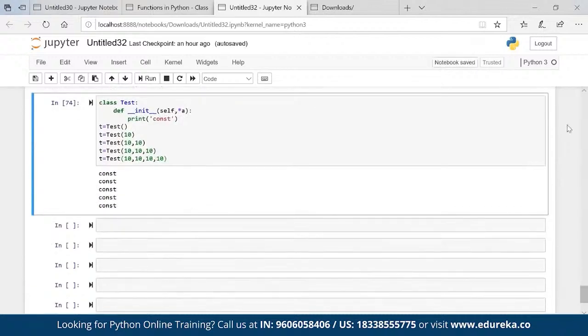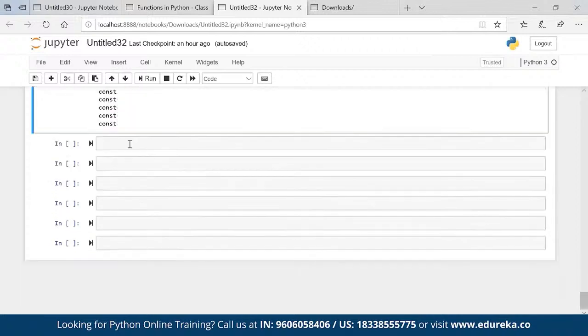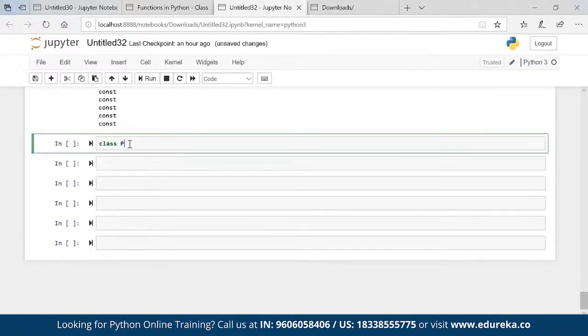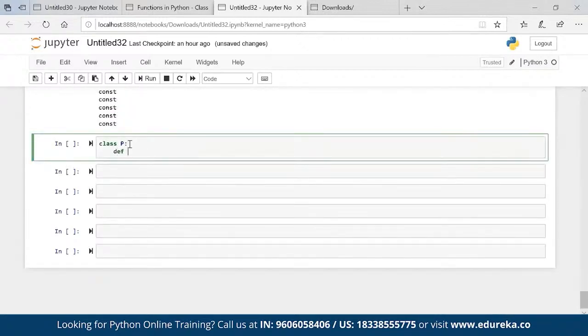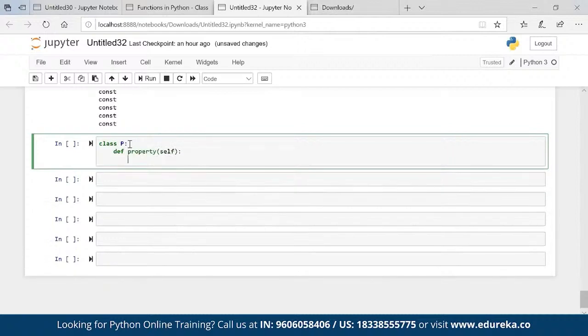Perfect. Now there is a concept of method overriding as well. Someone asked me what happens if a child has the same method as the parent. Let's take one example. Here is my parent. Parent says, I have property, please take it. The property is nothing but land.